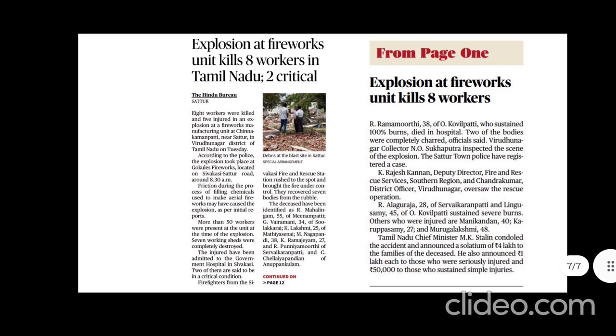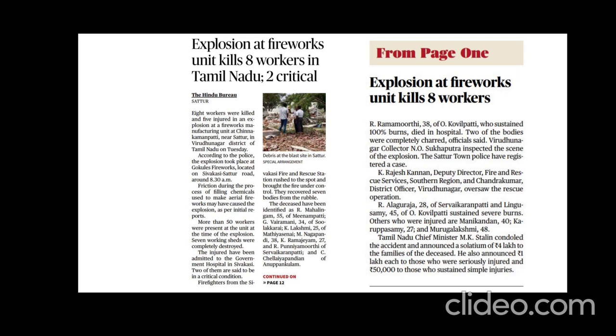focuses on the protection of migrant workers employed in firecracker units, if they are injured or killed in an accident. In this way, the government is ensuring the safety of the laborers in the firecracker industry. So you have to remember all these acts for sure. Also, when you're writing any answers regarding migrant workers, you can add this particular act in the governance point, GS2.